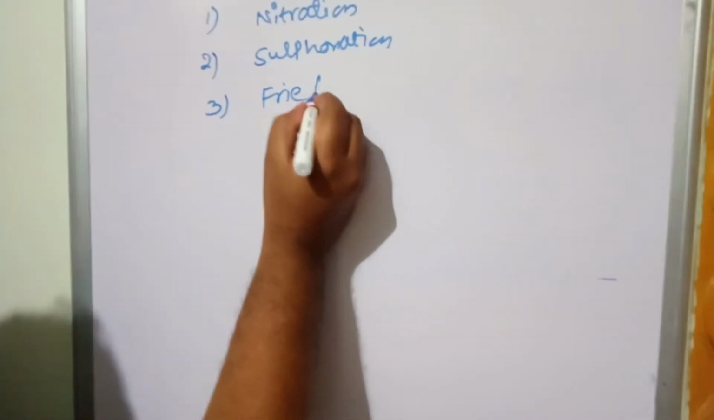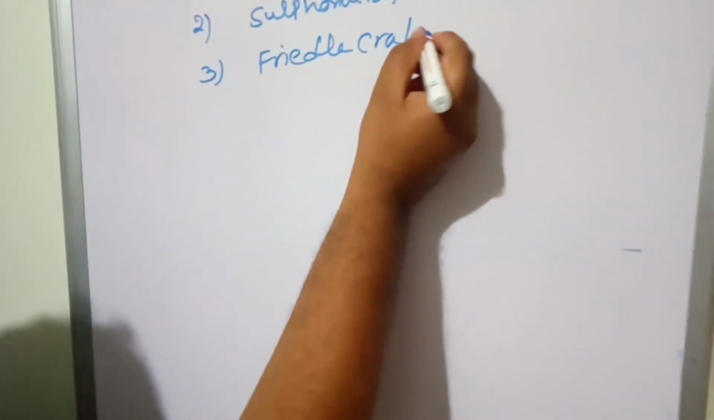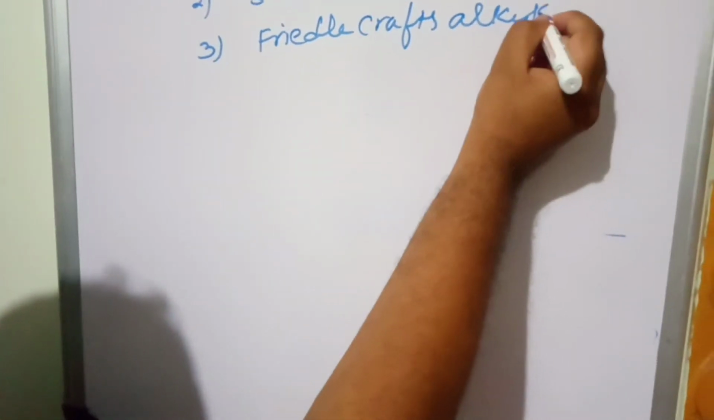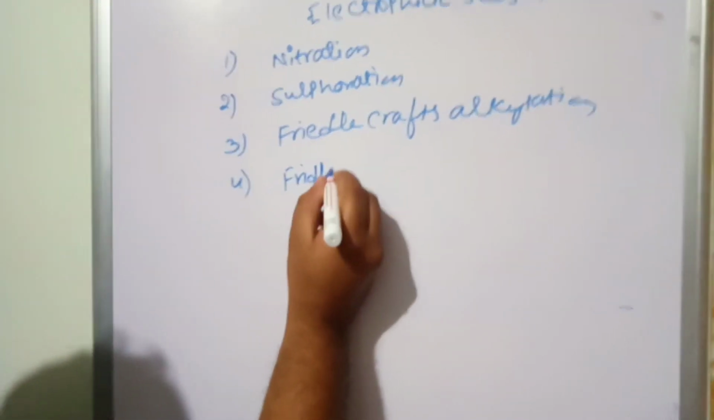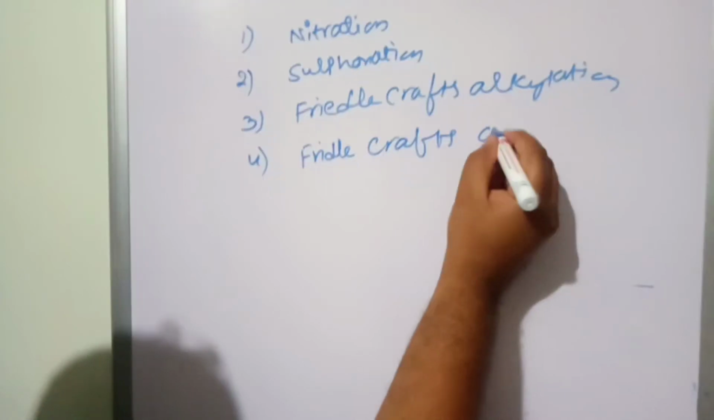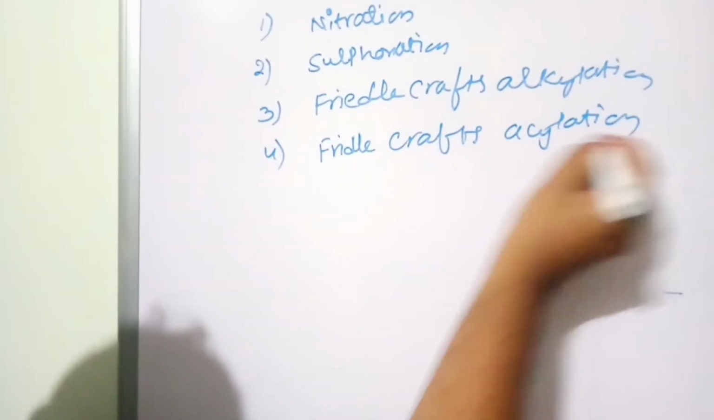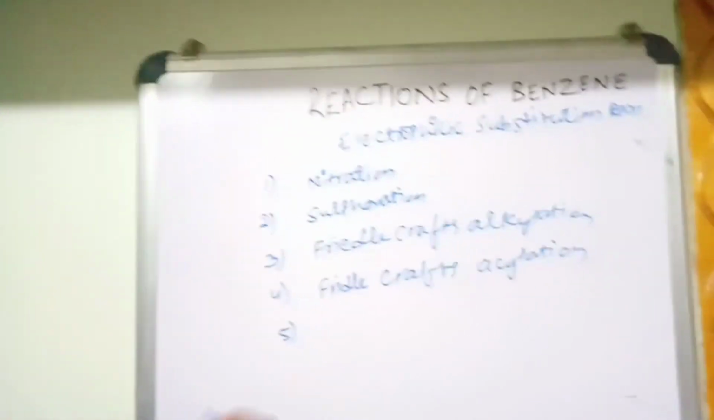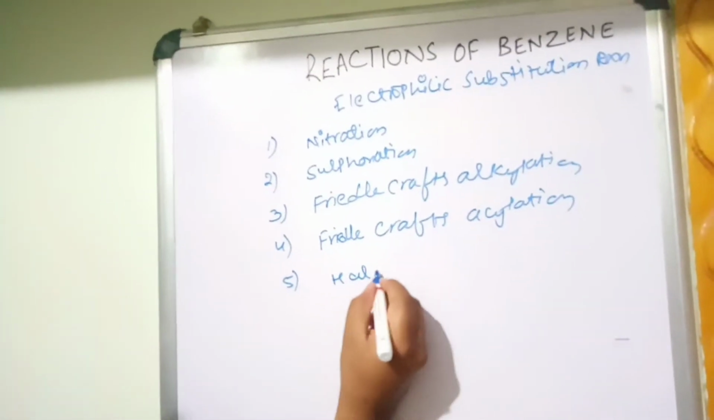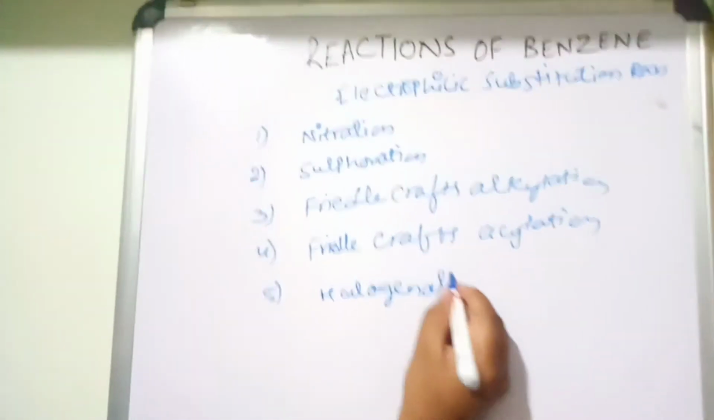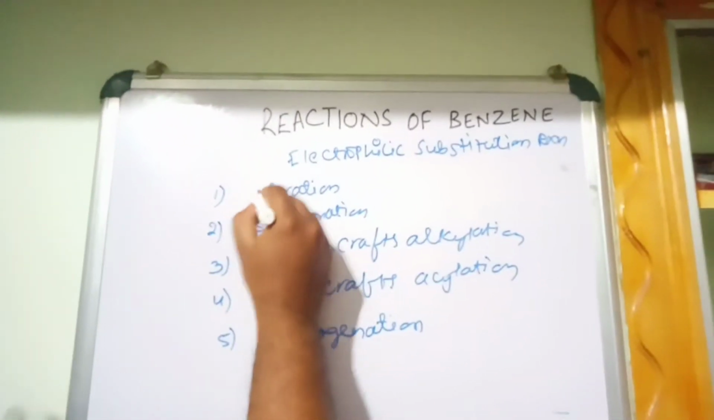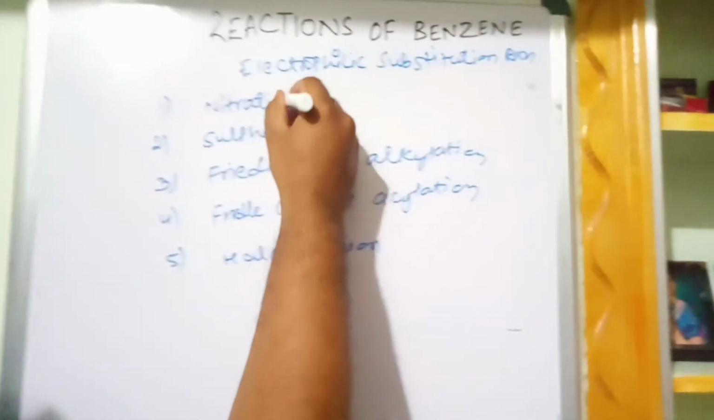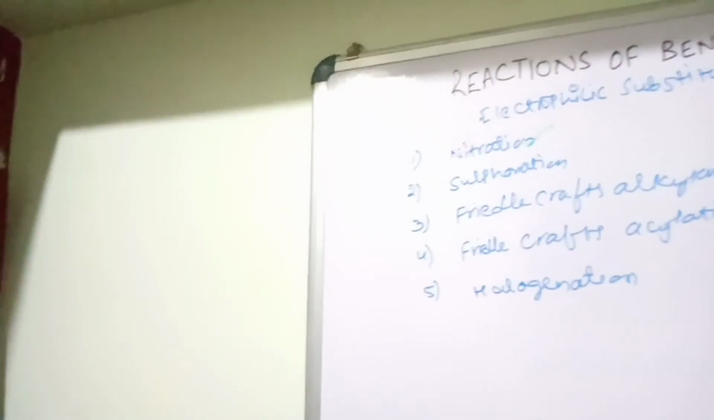Friedel-Crafts alkylation, fourth one is Friedel-Crafts acylation, fifth one is halogenation. These are the various types of electrophilic substitution reaction that benzene will undergo. But in this video we are going to discuss only nitration. So let us discuss what is nitration.